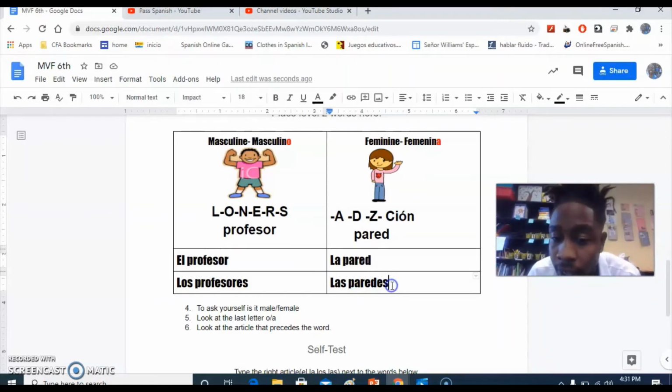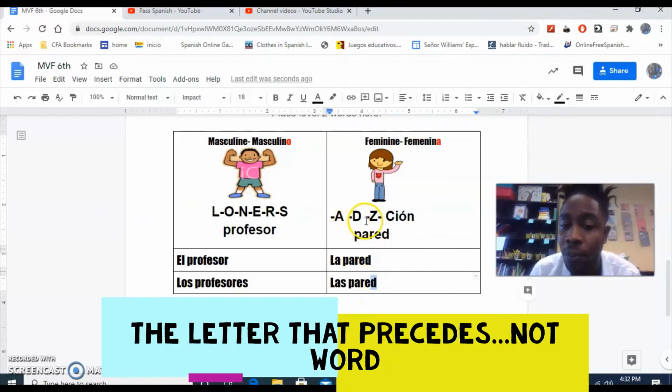What you want to see is that we can't rely on the ES. It's what makes it plural. So it's the word that precedes the ES or the word that precedes the S that makes it male or female. So in this case, it's the letter D in pared that makes it fit with the A, D, Z, and sion. And in our other case here with profesores, it's the letter R here that makes it a loner.